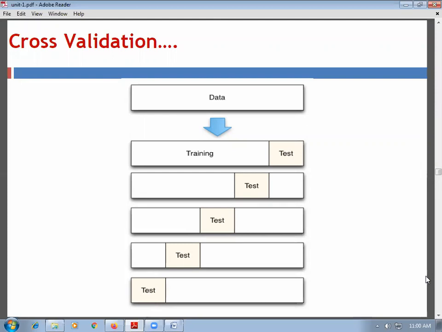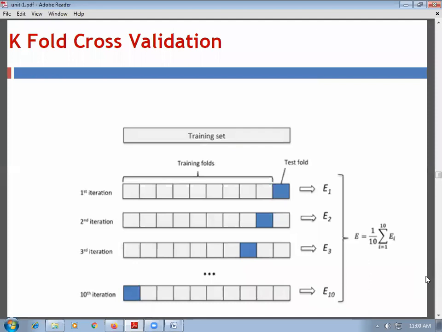So what will happen by using this? Each part of the data will be tested for the machine learning model. Now, in general, k-fold cross validation works with 10 folds. Okay. Here in this diagram, it is shown as 10 folds of the data. So the training set is divided into 10 parts. The first part, the second part, the third part, up to the 10th part, are each given as input to the testing phase.